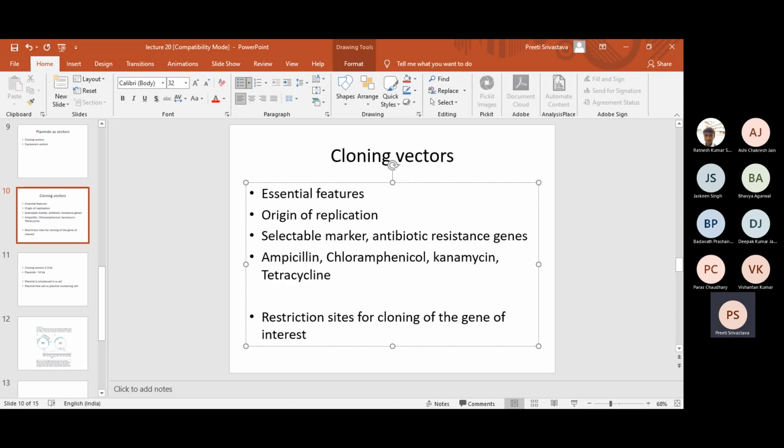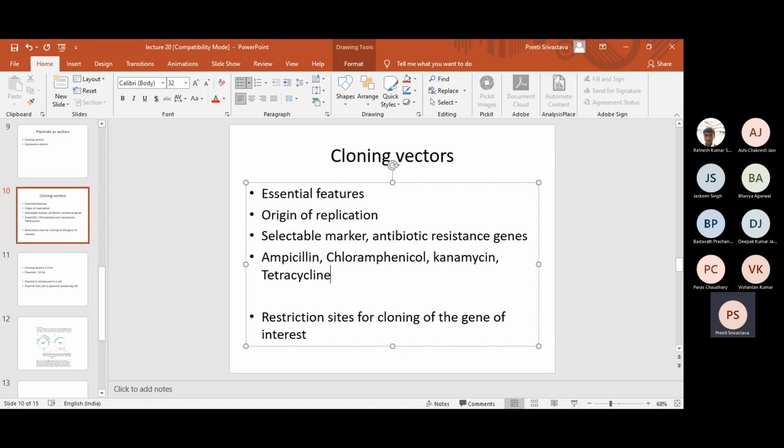So these are some of the commonly used antibiotics. The mechanism of action of these antibiotics we are going to discuss when I will be teaching you translation, protein synthesis, because most of these antibiotics either inhibit protein synthesis, or some of them affect the membrane permeability, but we'll be discussing this when I will be teaching you protein synthesis.